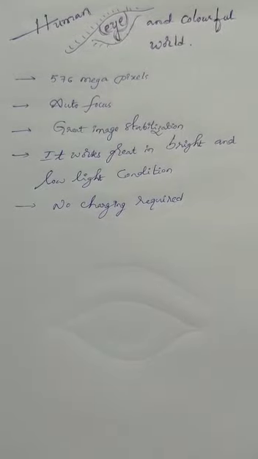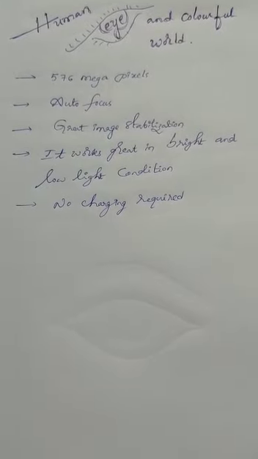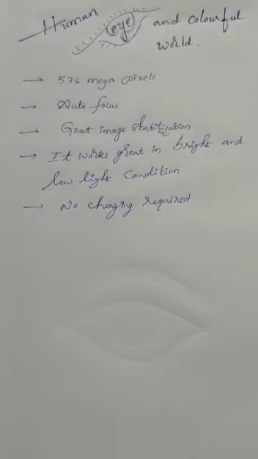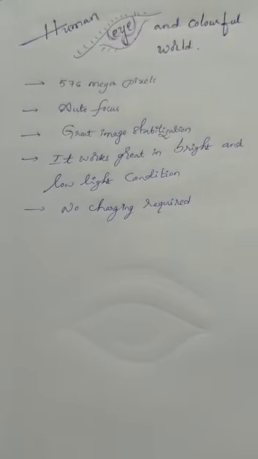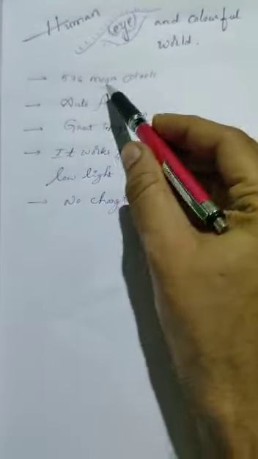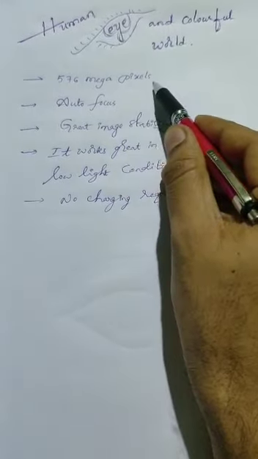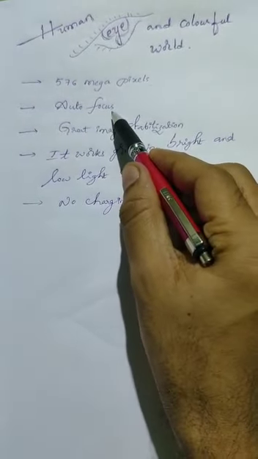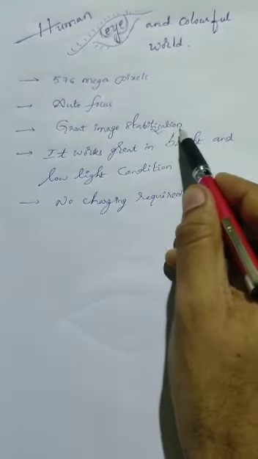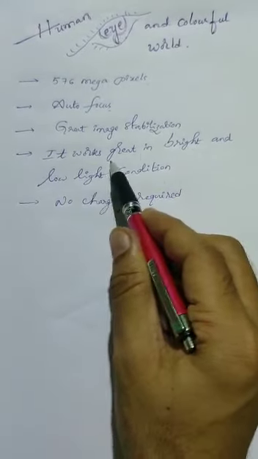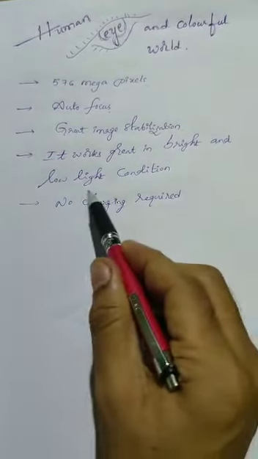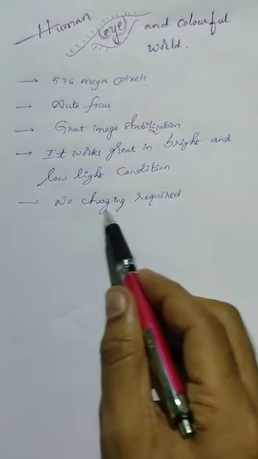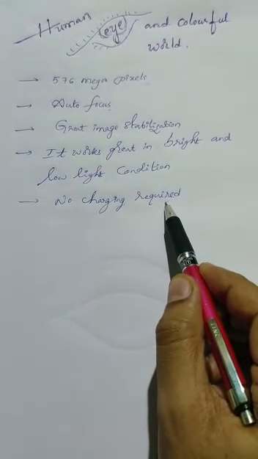Hello students, now I want to introduce you to one great video camera which has 576 megapixels, autofocus, great image stabilization, and it works great in bright and low light conditions, no charging required.